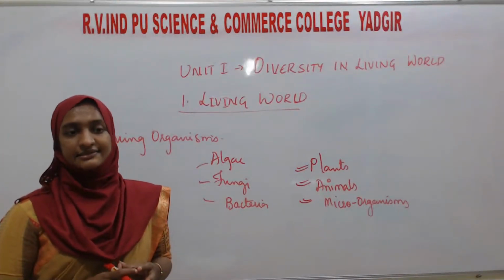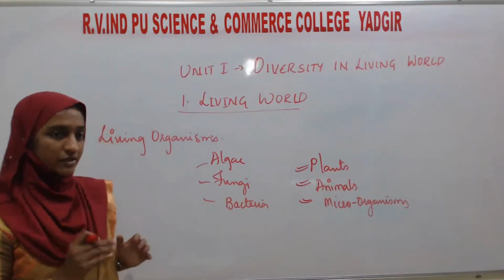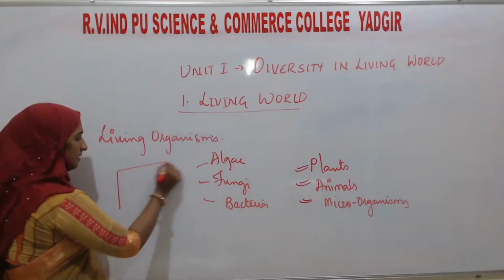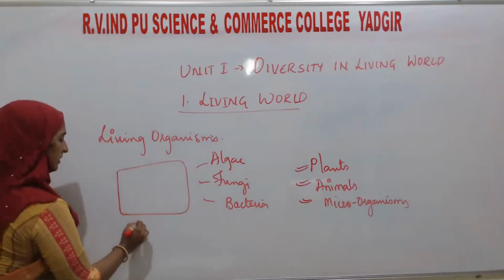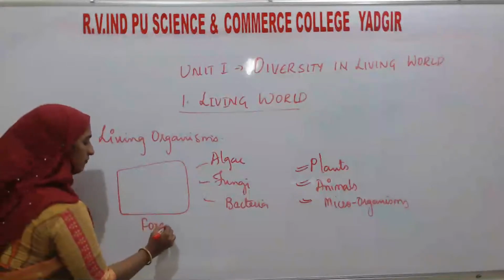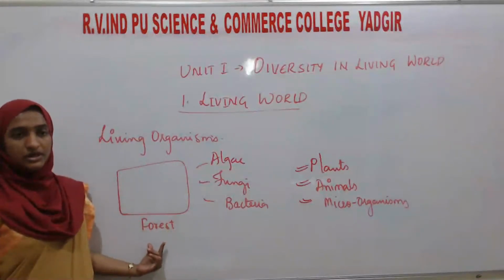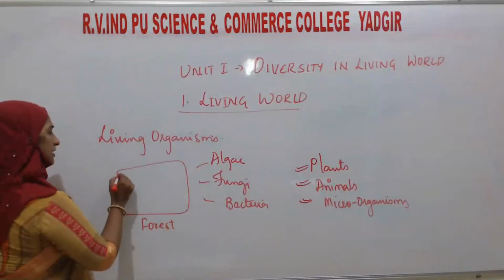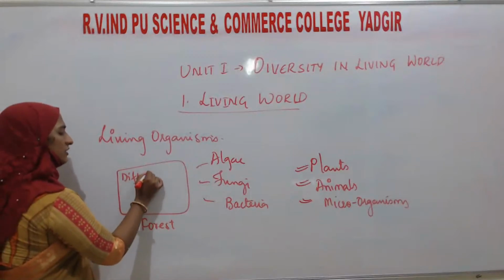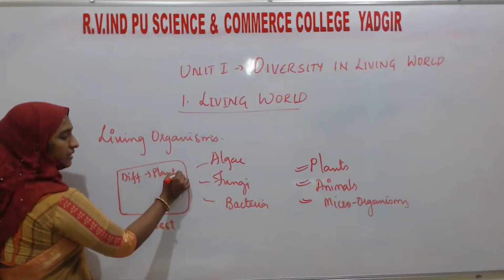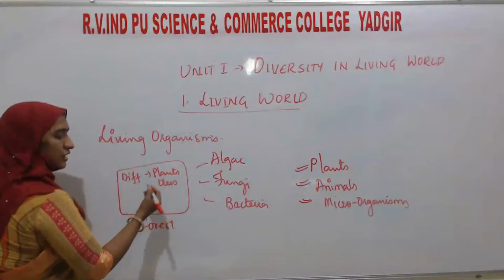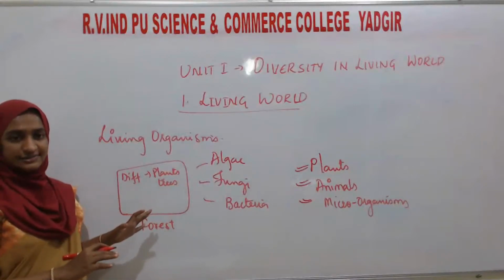If you are seeing a particular area, for example, if you went to a forest, there you will see many kinds of plants, trees, herbs, shrubs, everything, grass.